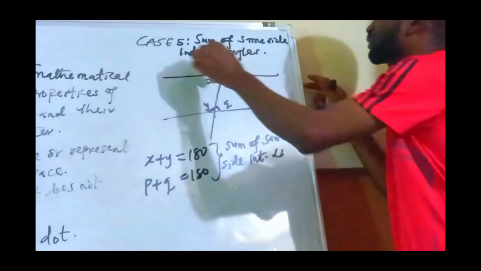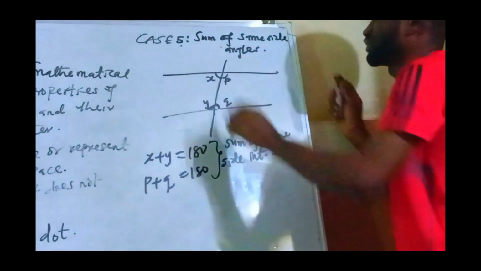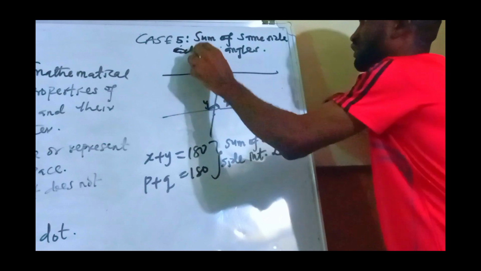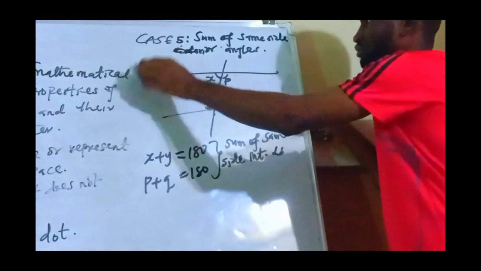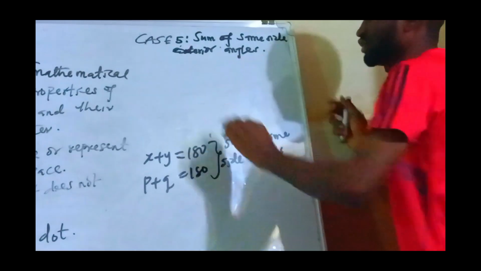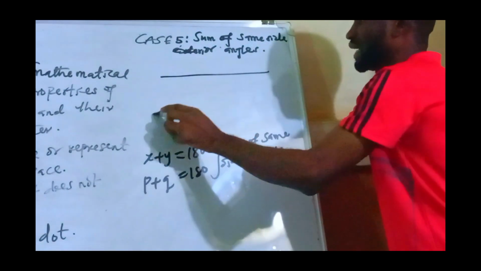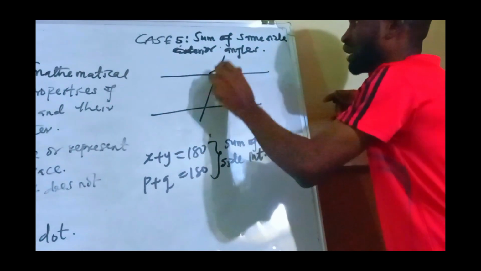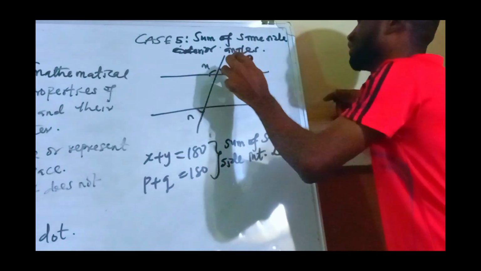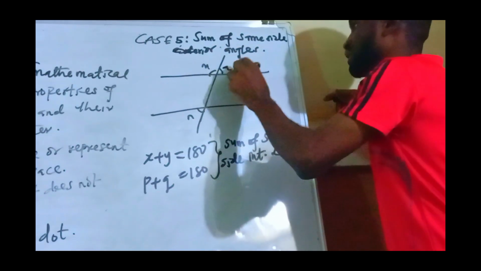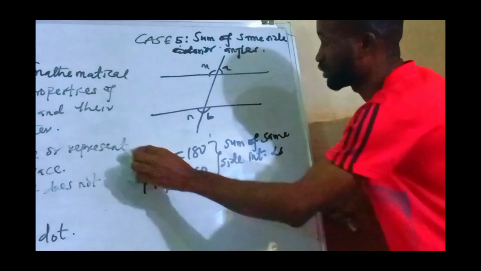Now the next one can have the sum of same side exterior angles too. Look at that. In this case, we are going to have it be external, outside. So I can have this one to be M, this one N, then this one A, and this one B. M and N are external. They are outside the figure.